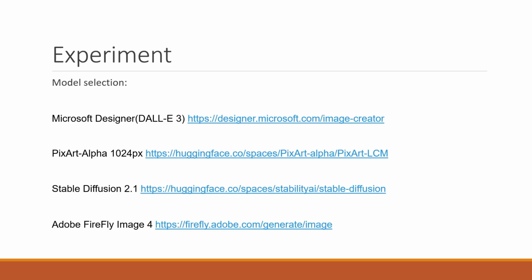We select four models in this experiment. They are Microsoft Designer, PixArt Alpha, Stable Diffusion, and Adobe Firefly Image.